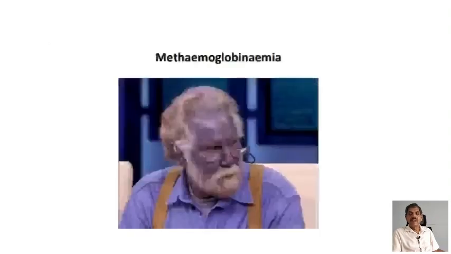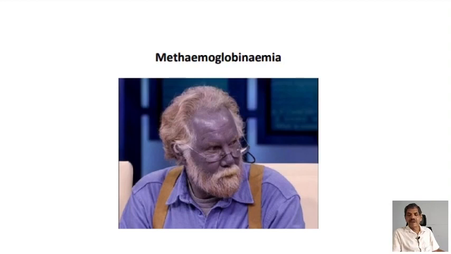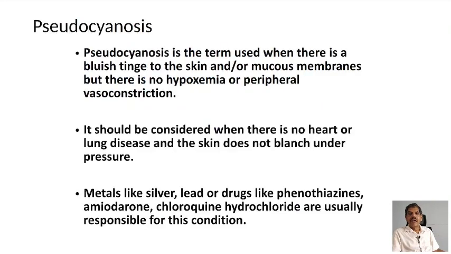And this is the appearance of blueness in methemoglobinemia, and this complexion is different. And pseudocyanosis is the term used when there is a bluish tinge to the skin and mucous membrane, but there is no hypoxia or peripheral vasoconstriction.